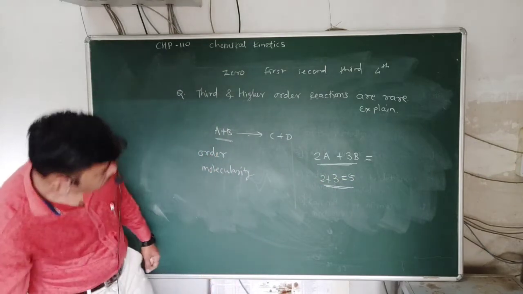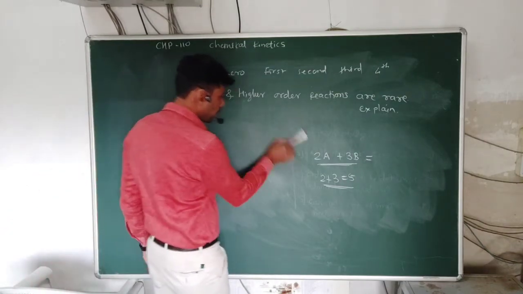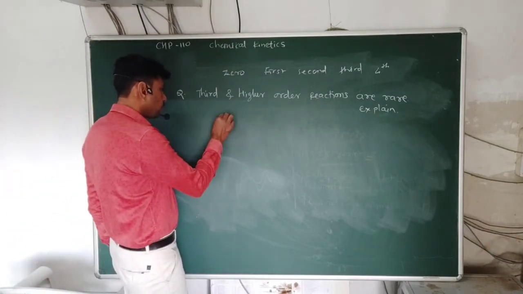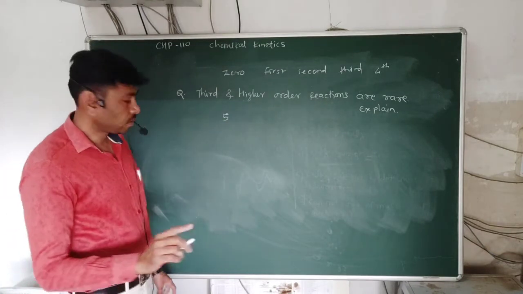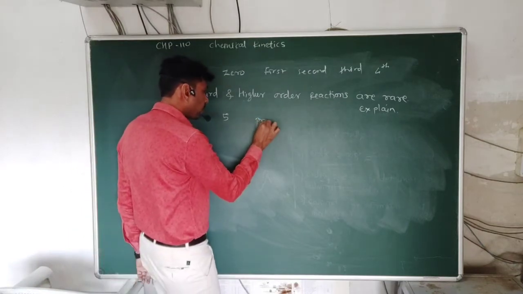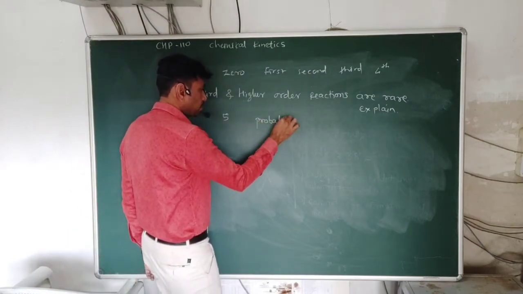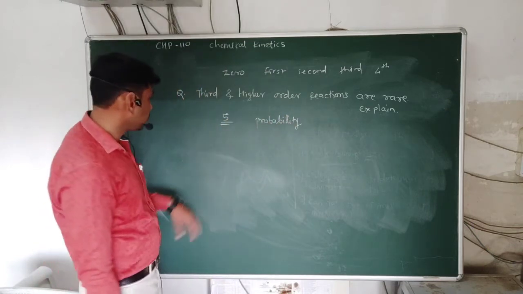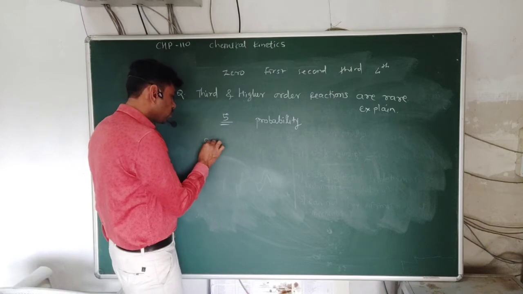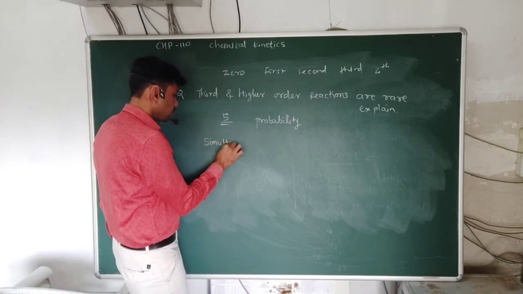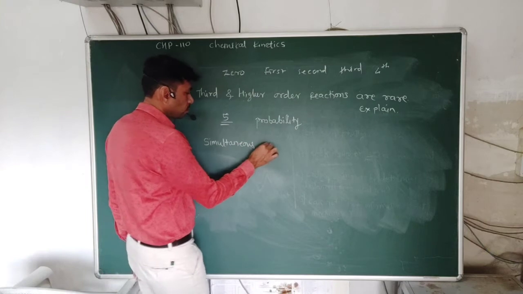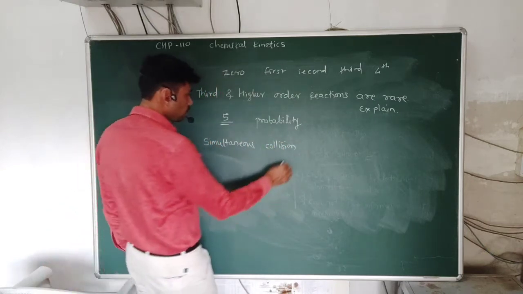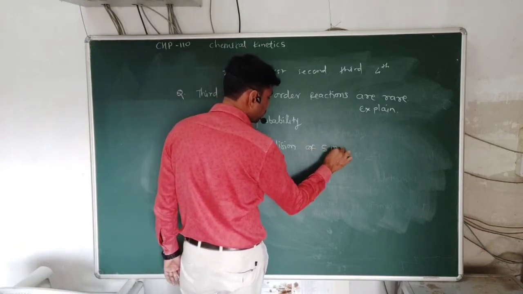Here we have to pay attention. In the case where the number is 5, we have to apply the probability concept. If 5 molecules are there, then the simultaneous collision of 5 molecules is very rare or remote. These 5 molecules cannot simultaneously collide with each other, so the probability of simultaneous collision of 5 molecules is very rare.